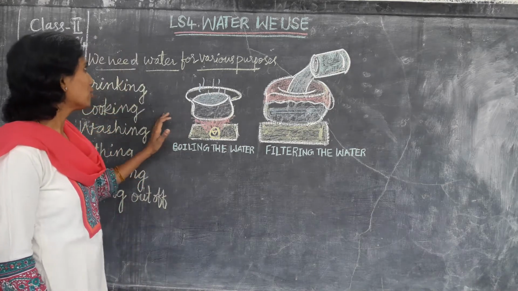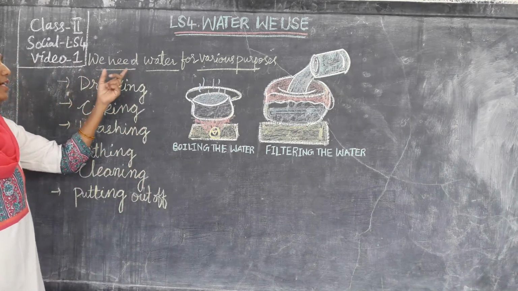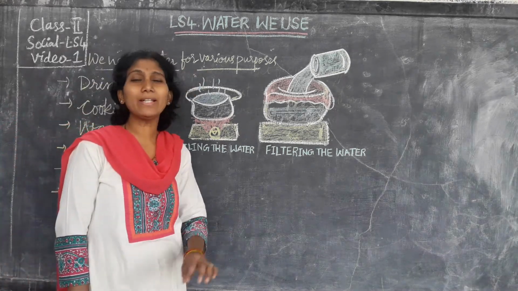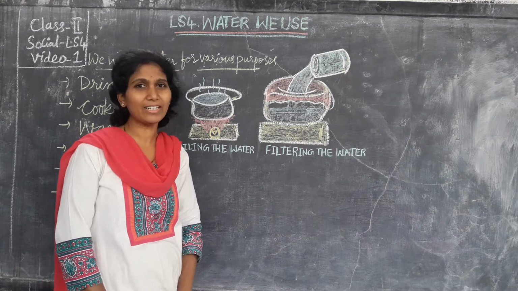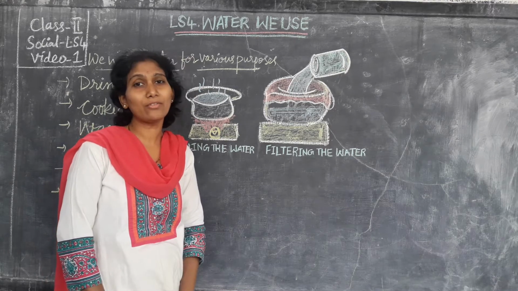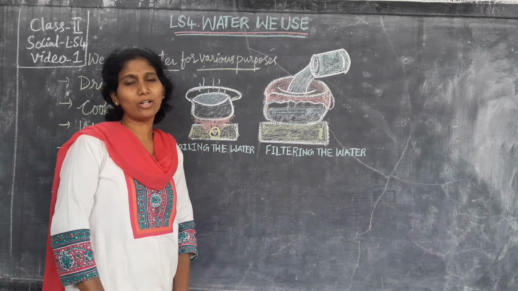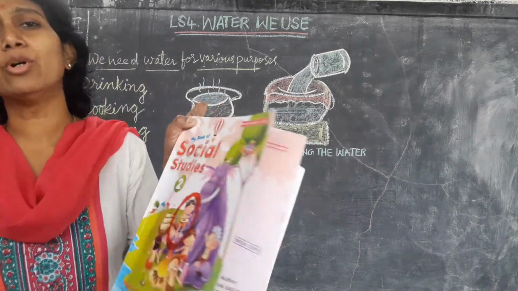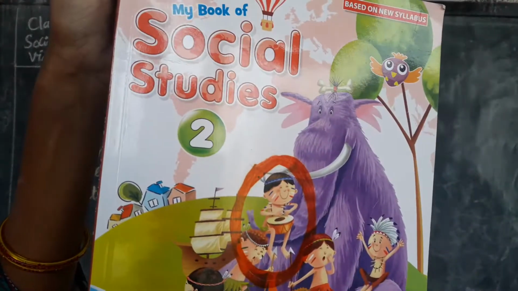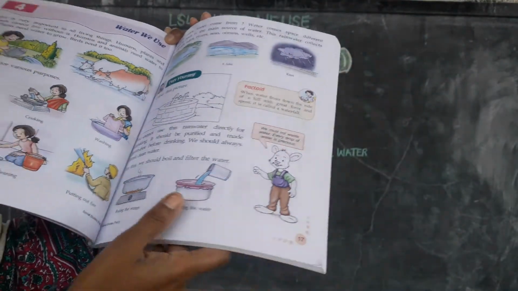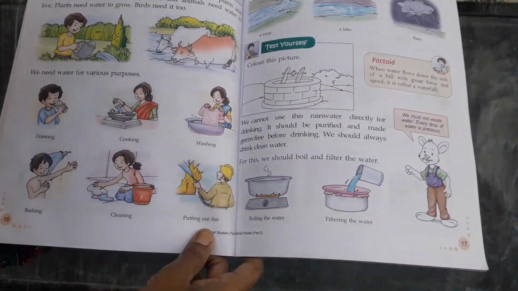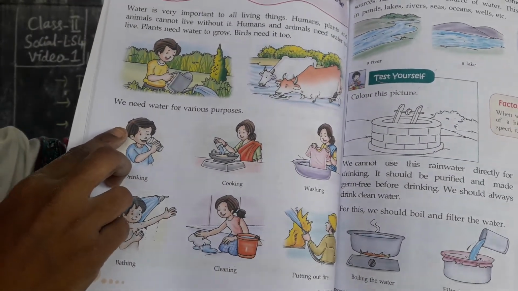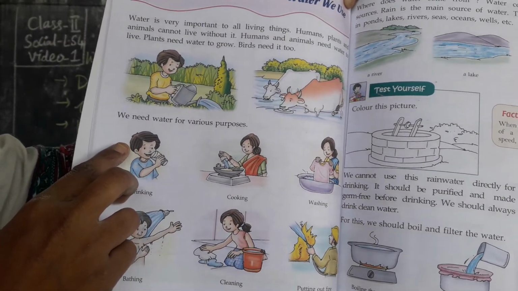Okay children, so here see, we need water for various purposes, correct or not? The first main thing is what? For drinking, correct or not? We need water for drinking. Okay, so we will start with the lesson. Open your textbook, and the page number is 16. Page number 16, fourth lesson, that is water we use.